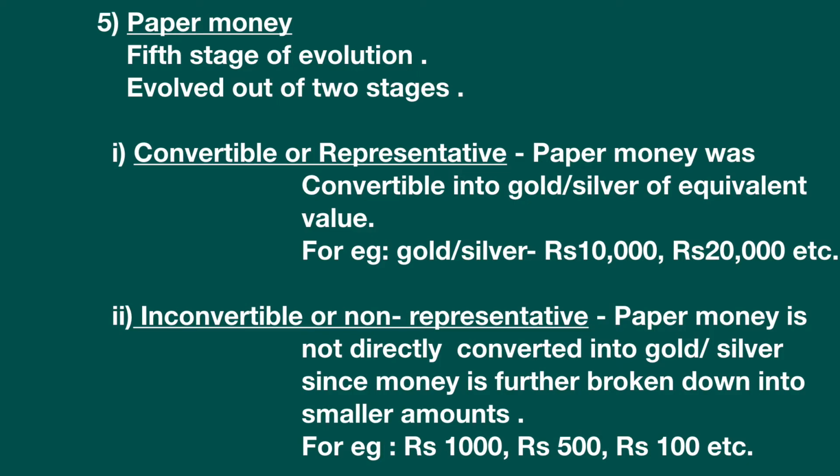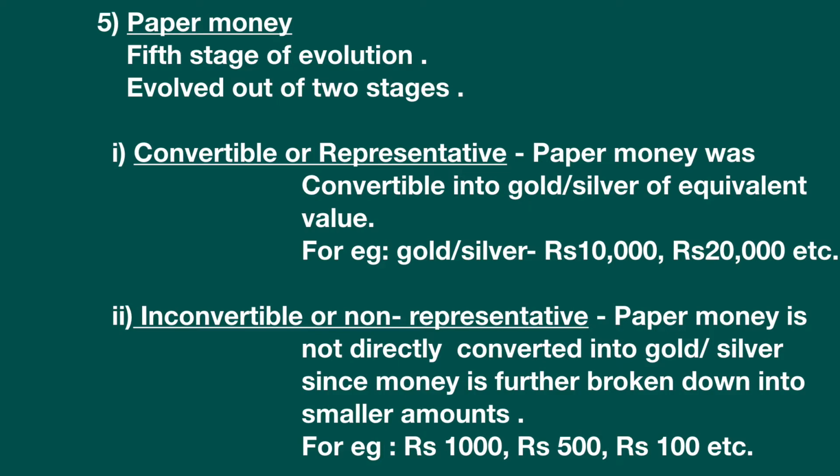So in the fourth stage we have learned about the coinage, where gold coins or silver coins were used. For example, the value of one gold coin is equal to rupees 20,000 or 30,000.